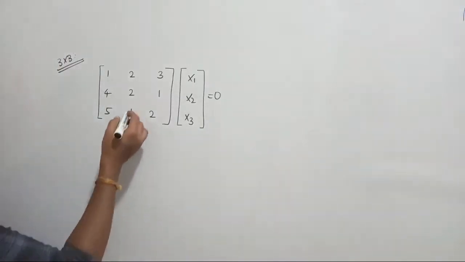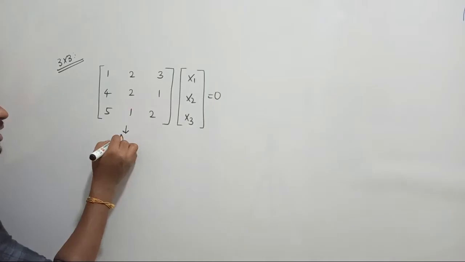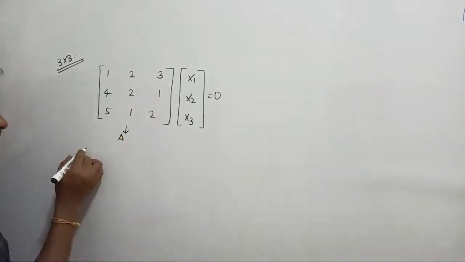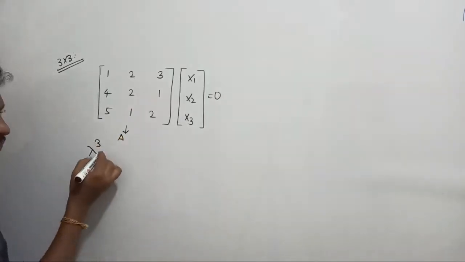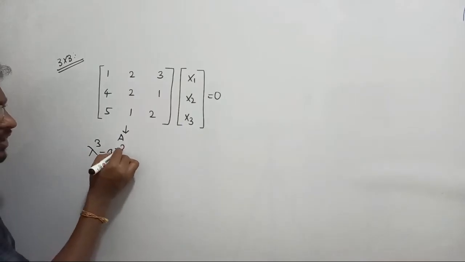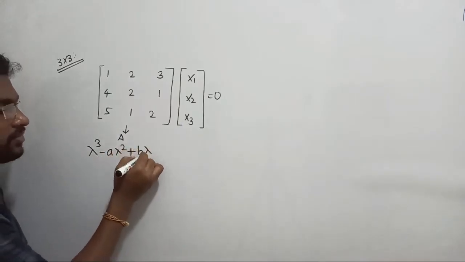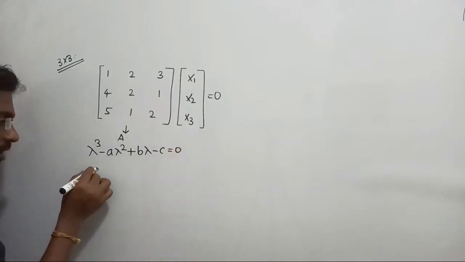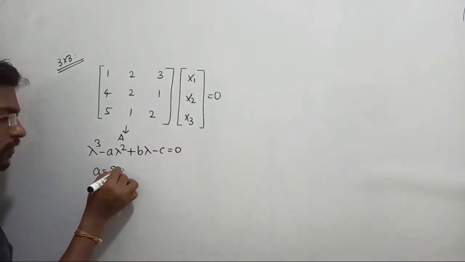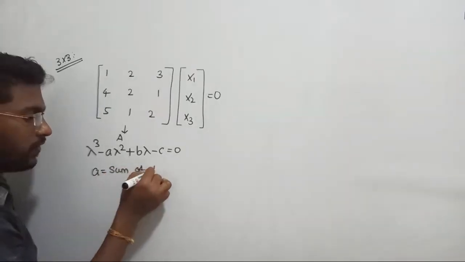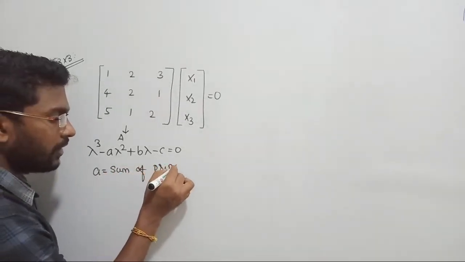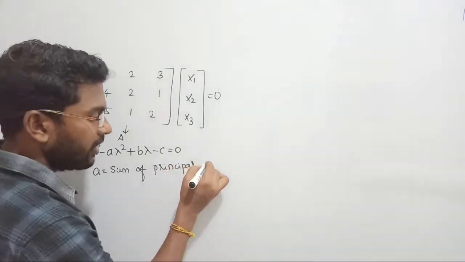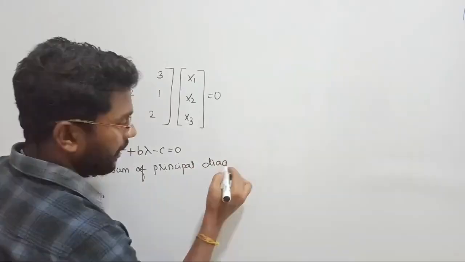Okay, fine. Take this one. This is my matrix A, a 3 cross 3 matrix. Its corresponding characteristic equation is lambda cube minus A times lambda square plus B times lambda minus C equal to 0. Once again, A is what? Sum of the principal diagonal. So A is the sum of the principal diagonal, right?